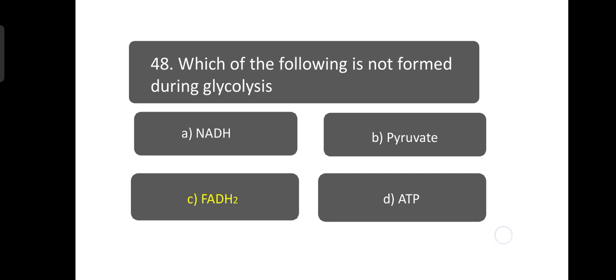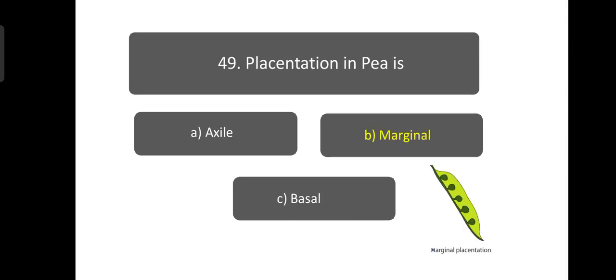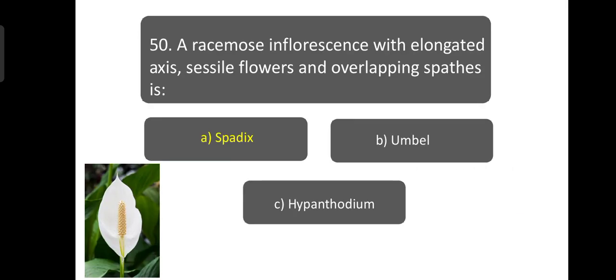FADH2. Placentation in P is marginal. Last one, a racemose inflorescence with elongated axis with sessile flowers and overlapping spathes is known as spadix. This is a type of inflorescence.